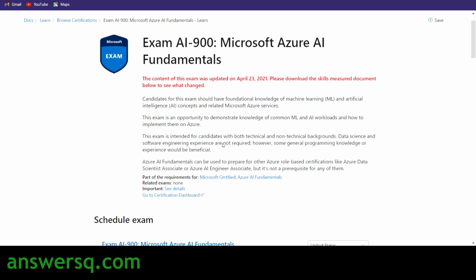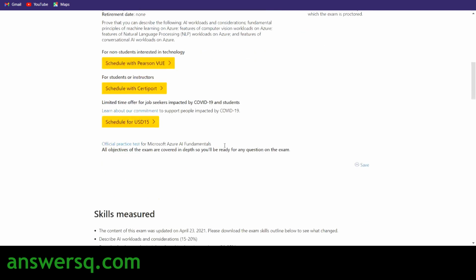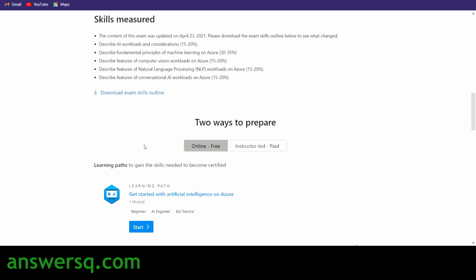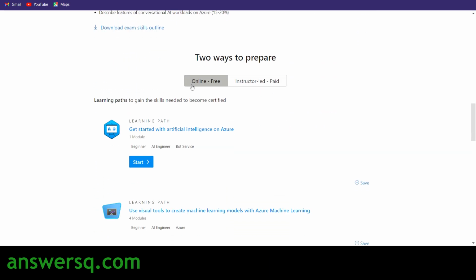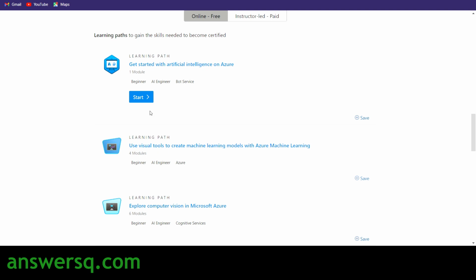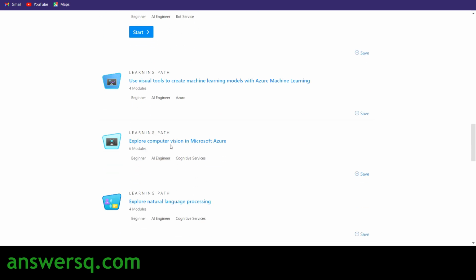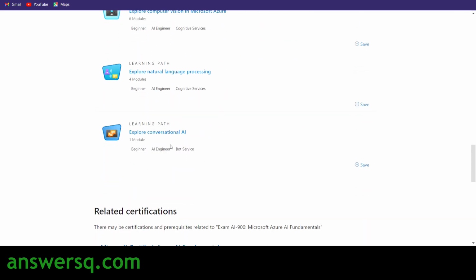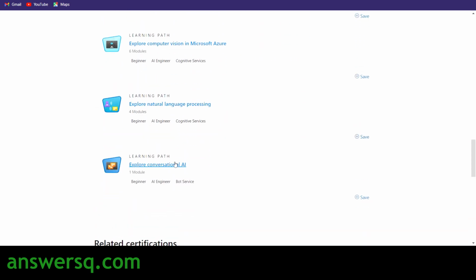If you want to prepare for this exam, they have given some materials here. You can use that as well. There are two ways to prepare: online free, and instructor-led. The instructor-led one is not possible now, so you can look at the free online materials available for you. Get started with artificial intelligence, use visual tools to create machine learning models. All these are learning paths which are available for you. You can just click on it and learn all these topics related to artificial intelligence.